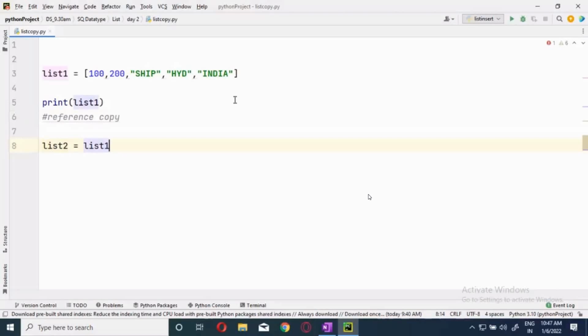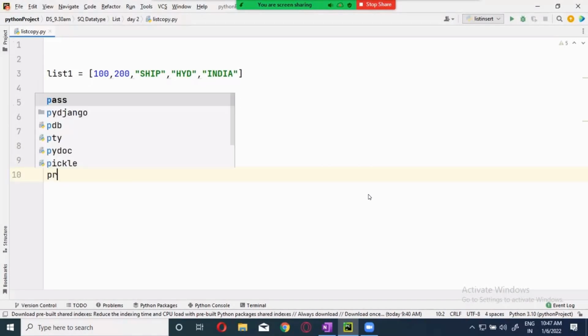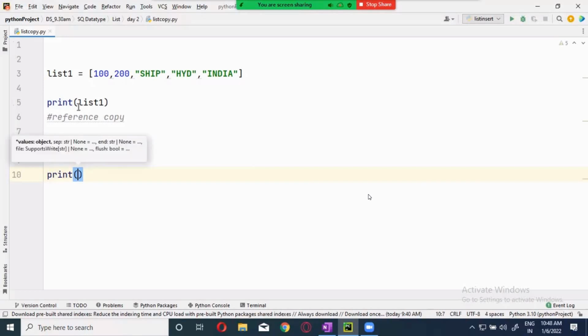So what is happening over here? The address is taken from list 1. The address is passed on to list 2. Now, if you print list 2 over here, now I will write it down over here, list 1, then it is much easier. List 1 values.